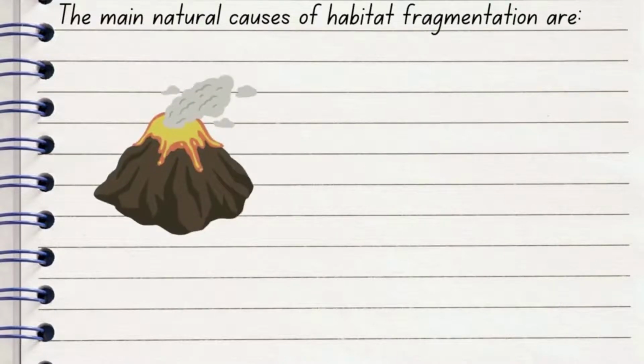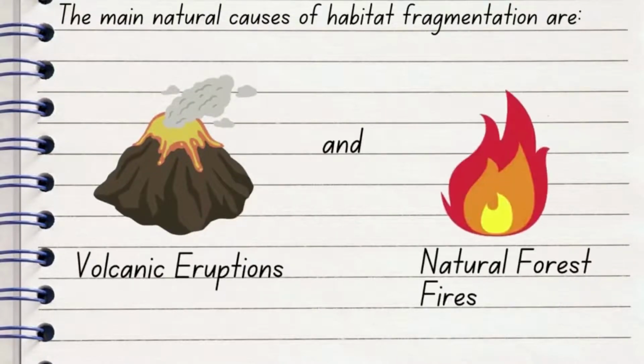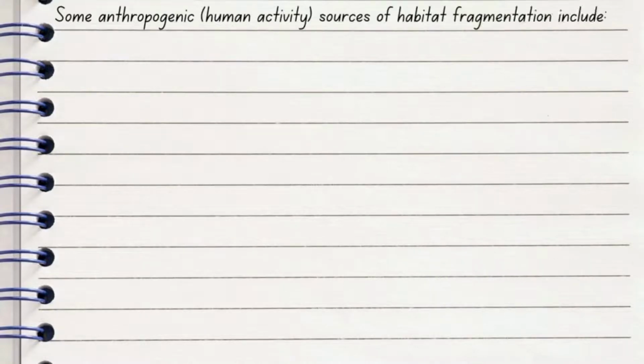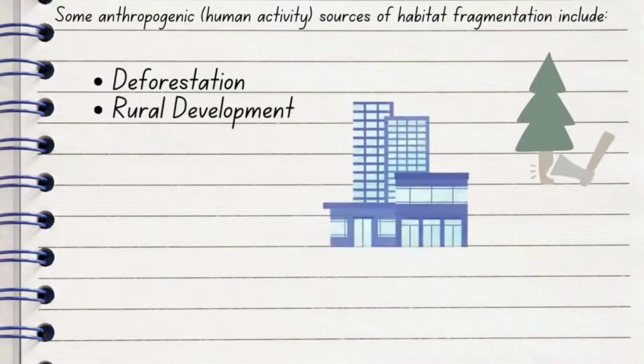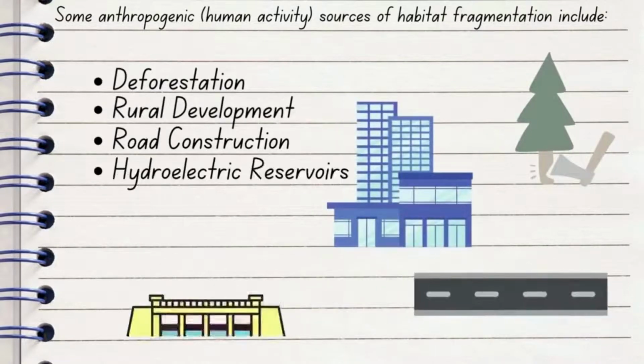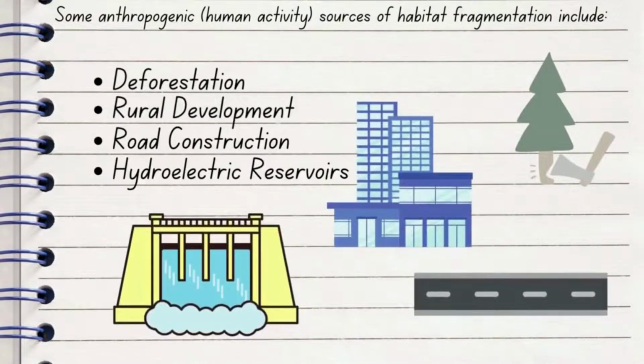Habitat fragmentation seems to be pretty bad, so what causes it in the first place? Well, the main natural causes of habitat fragmentation are volcanic eruptions and natural forest fires. Human activities that lead to habitat fragmentation include deforestation, rural development, road construction, and the creation of hydroelectric reservoirs.